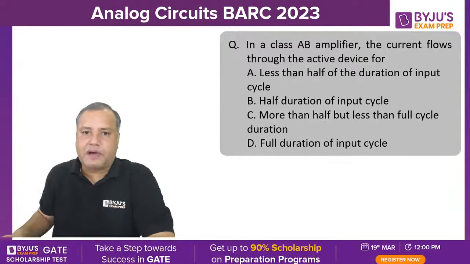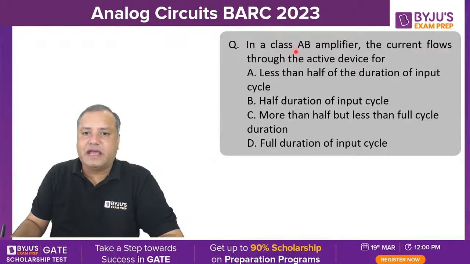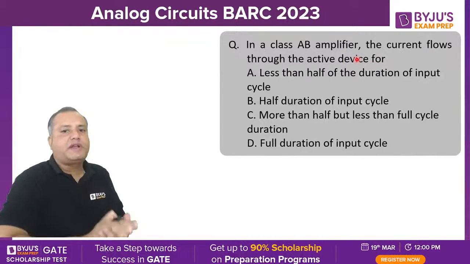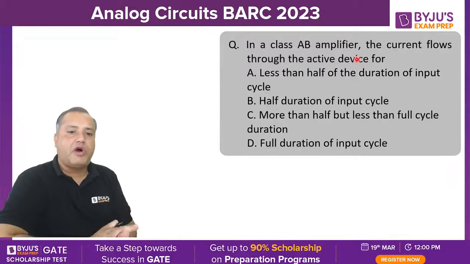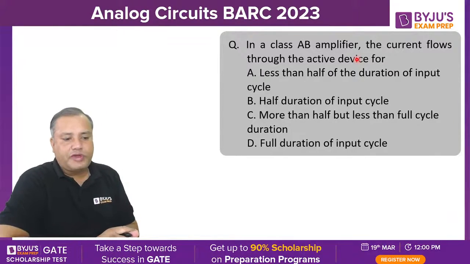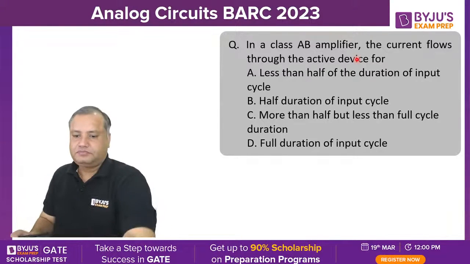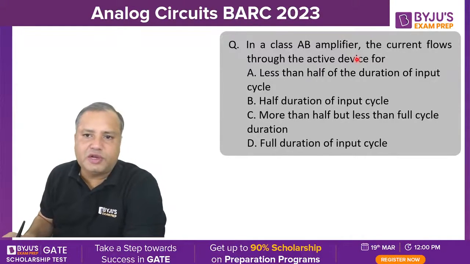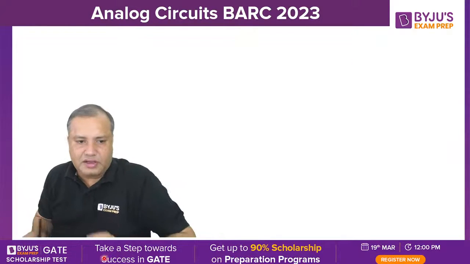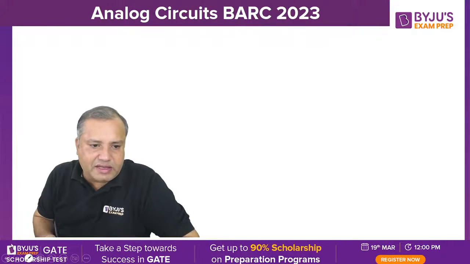Again, a question from power amplifier. In a class AB amplifier, the current flows through the active device for. So students, in this particular question, they are asking for the angle of the collector current. So I want to give you the concept behind this. I will be drawing the DC load line and AC load line. For that, I will be plotting the characteristic so that you will get the complete idea.